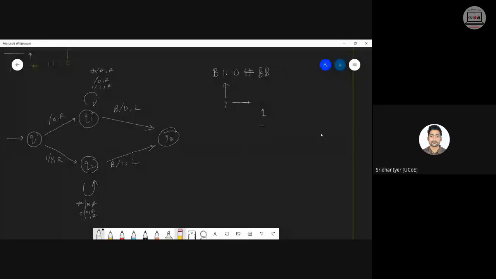While coming left, we bypass all the symbols until we reach this Y. Am I clear? Okay. So if I bypass everything else over here, the transition would be somewhat like this: hash hash L, 00L, 11L.